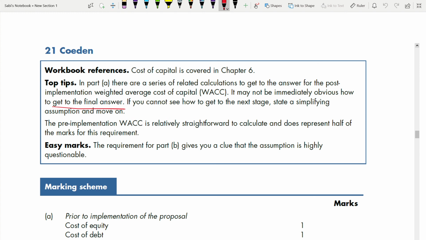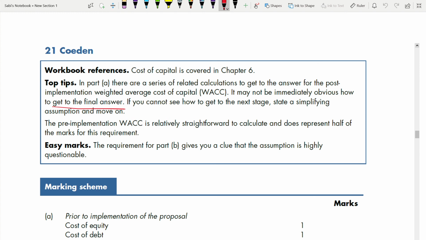And see the marks also. Mark it by yourself. Cost of equity 1 or 2 marks, cost of debt, like that. You see, you will get the marks. If no workings required, 1 mark. If workings are required, put 2 marks. So that's how you yourself can see how much you're writing, how many marks you are getting.